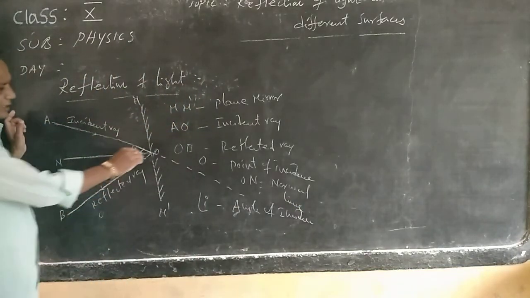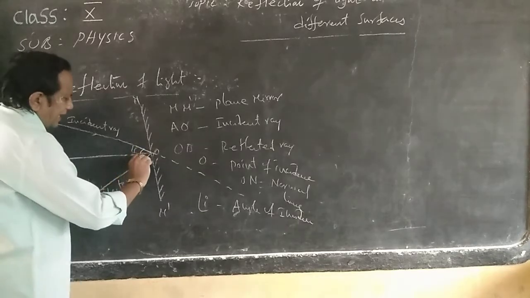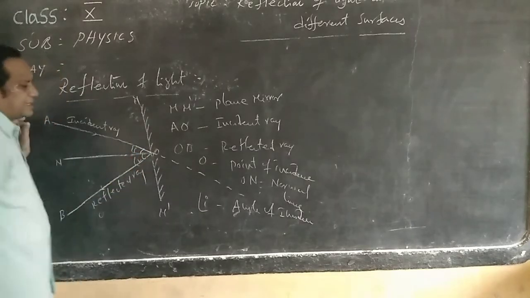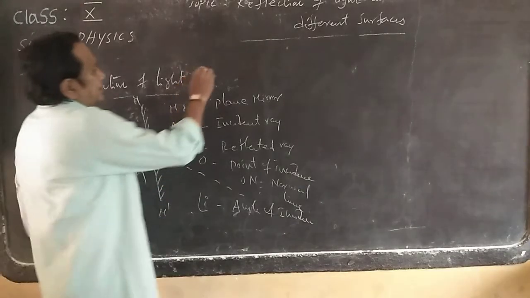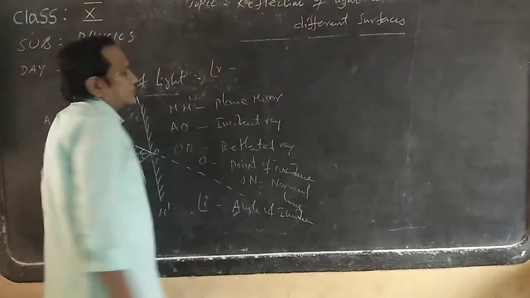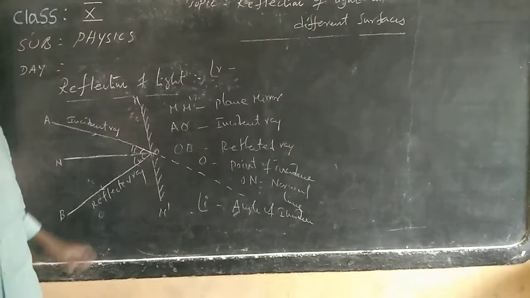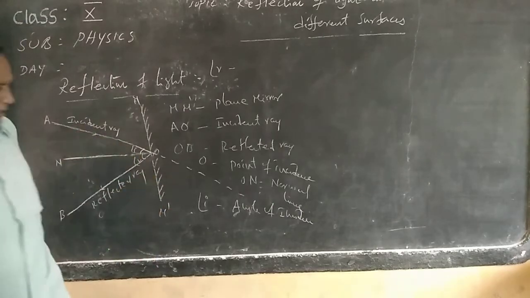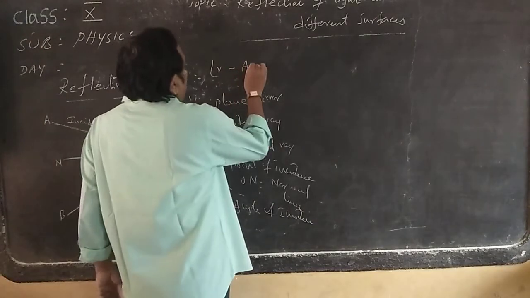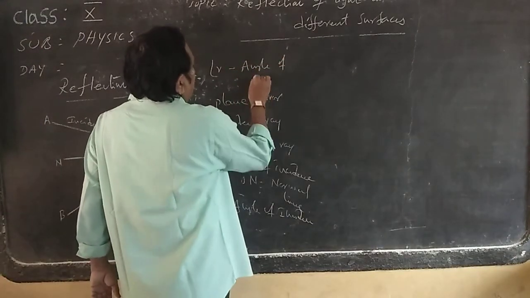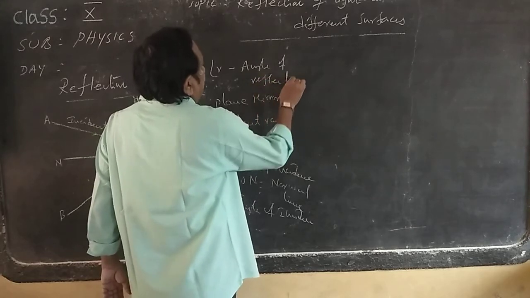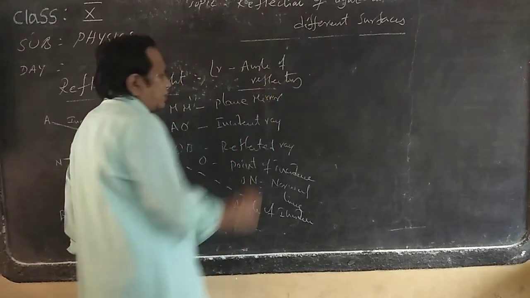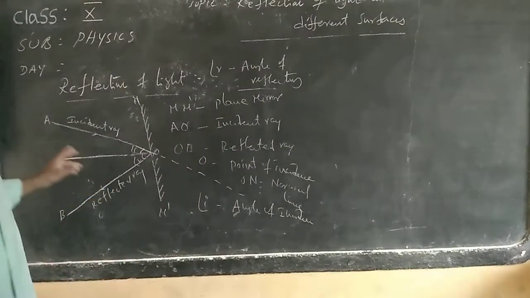After the reflection, what happens? Again here a certain angle will be formed. That is called the reflected angle, or angle of reflection. This is said to be the angle of reflection. These are points to remember. Very important.